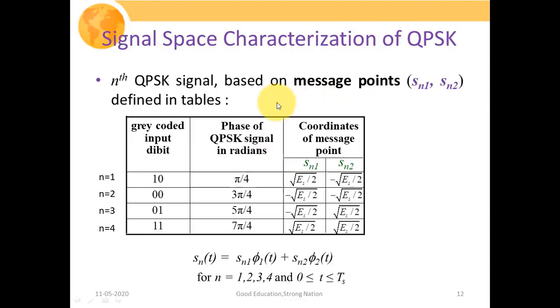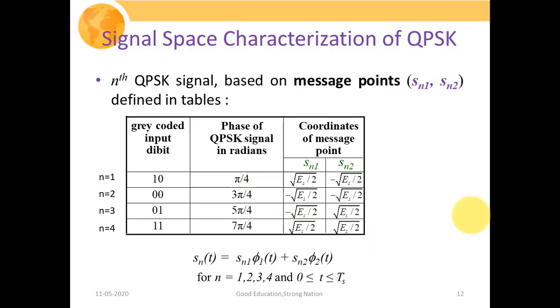Now the nth QPSK signal based on the message points Sn1 and Sn2 is defined in the table. This table defines the different coordinates of our message points in terms of various phase angles in radians.